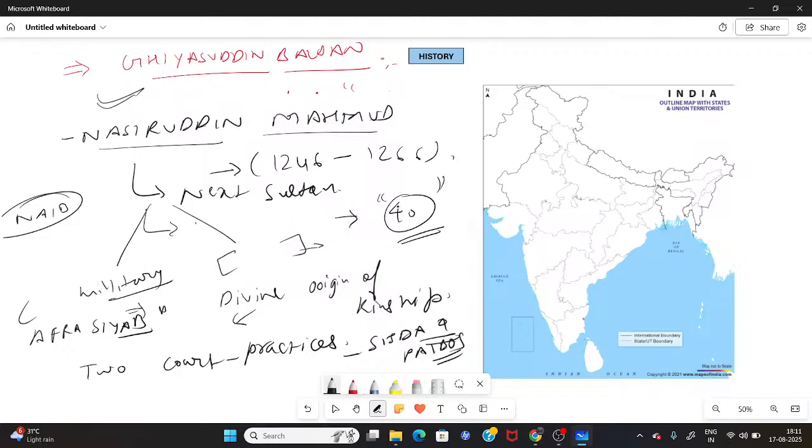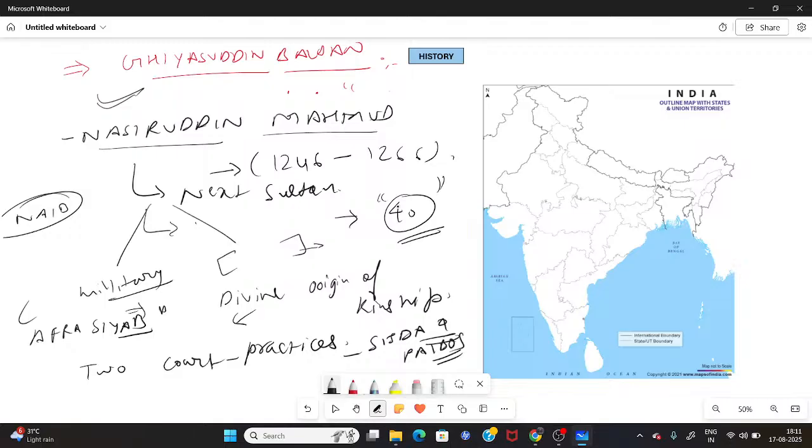According to the practice of Sijda, all the members of the court were supposed to bow down before the Sultan in order to give him the respect he deserves. And in the custom of Paibos, all the members will come and they are supposed to kiss the feet of the Sultan. So in order to show respect in front of the Sultan, people were supposed to do two things. First, bow down in front of the Sultan, and second, kiss the feet of the Sultan.